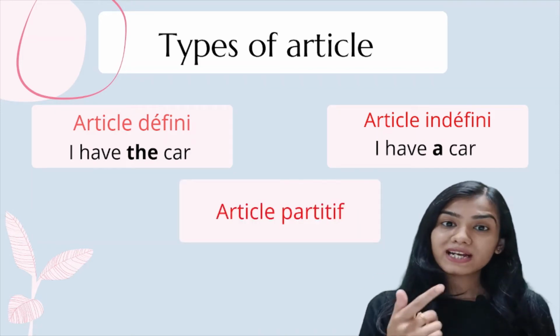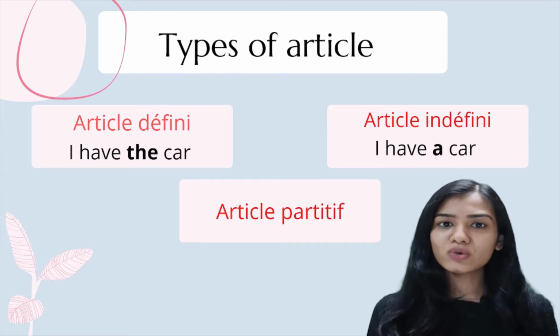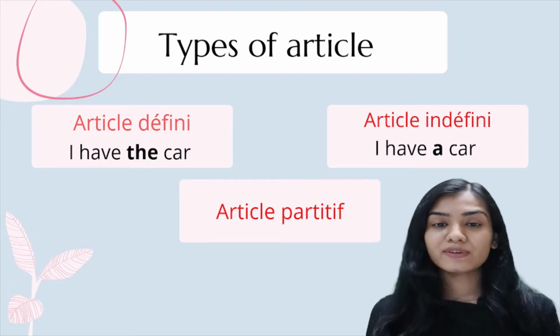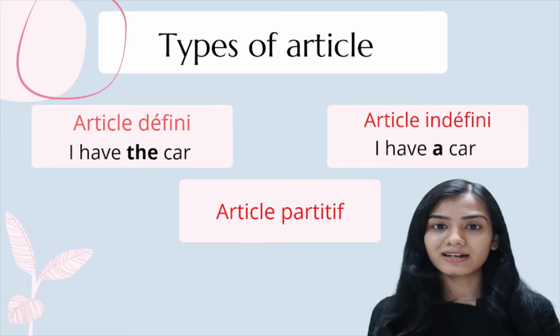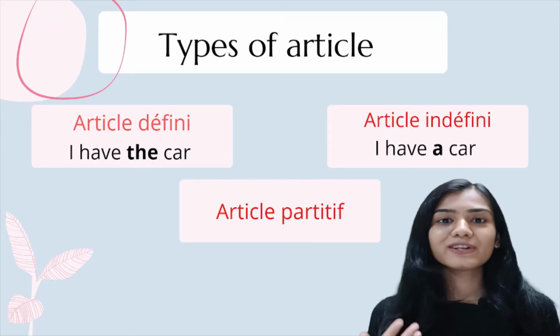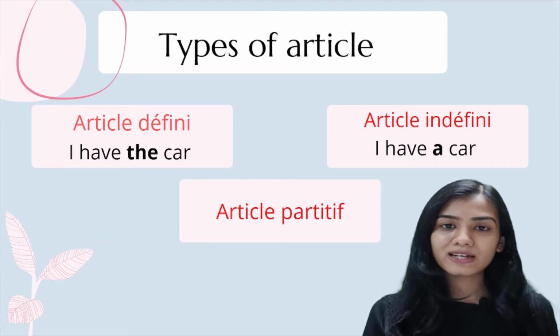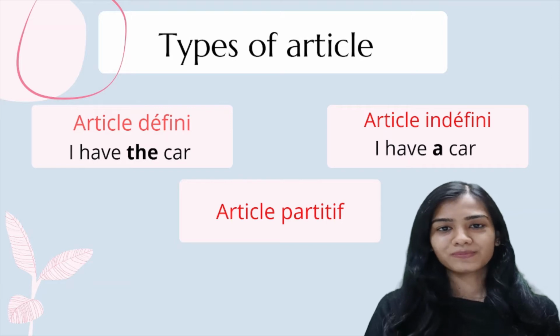So the definite article talks about the definite nouns like I have the car. I know which particular car I am talking about. Article indéfini, it talks about the nouns which are not specific. I have a car. And article partitif, it talks about uncountable nouns. If you don't know how to use the definite articles in French, then please click on the link above and you'll be good to go.